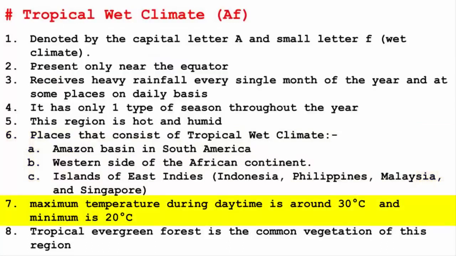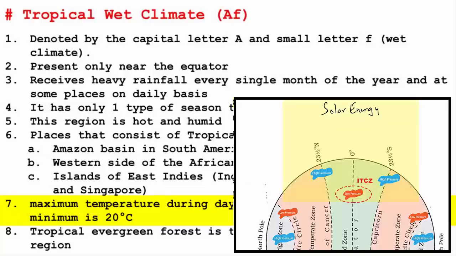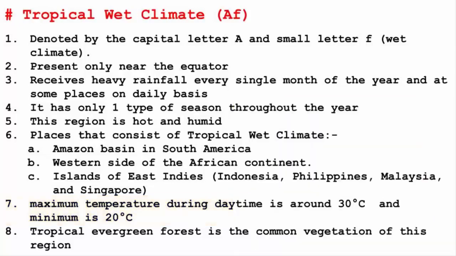In these places, the maximum temperature during daytime is around 30 degrees Celsius, while the minimum temperature is around 20 degrees Celsius. If you see, it's not very hot during the daytime because 30 degrees Celsius is manageable, and at night it is not very cool. Again, 20 degrees Celsius at night is warm and good enough. And this temperature is the same throughout the year. Because always remember, tropical wet climate is found along the equator, and the equator receives direct sunlight all throughout the year.